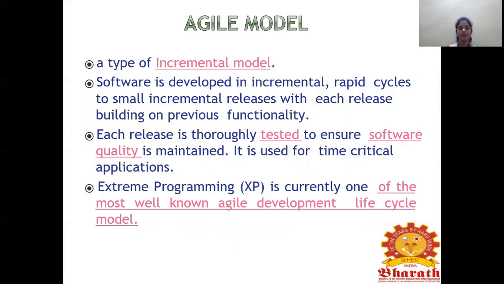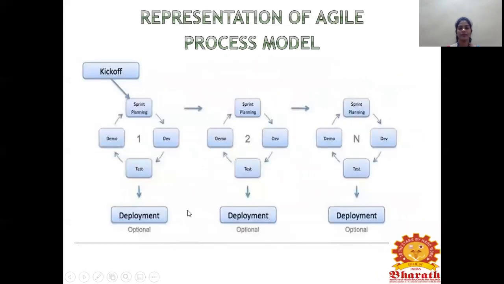Next, extreme programming is currently one of the most well-known agile development lifecycle models. This is one of the examples for extreme programming. This is a representation of the agile process model. We need to plan, then develop, then test, and give the demo. Then deployment, and the demo product will be there. If any requirement is required, we need to go again for the planning. It is like an incremental model only, where small modules are simultaneously developed to incorporate the changes.